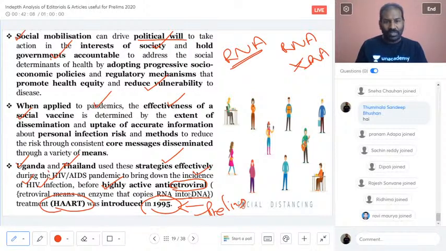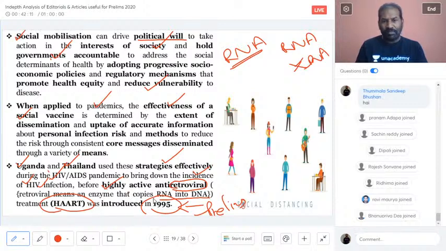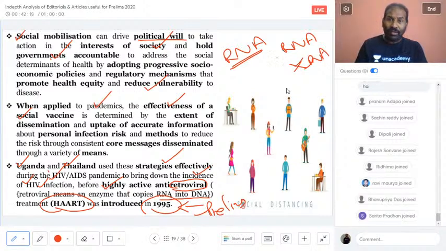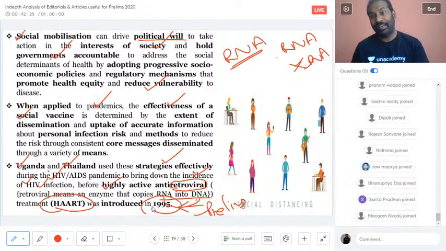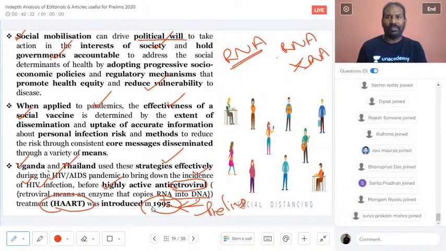That is what retroviral is: an enzyme that copies RNA into DNA. In SARS it is RNA directed RNA polymerase, whereas in HIV it makes DNA from RNA itself, synthesizing DNA through RNA. That is retroviral.